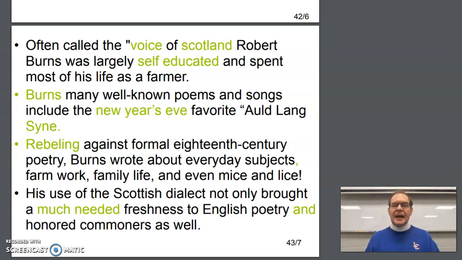His use of the Scottish dialect not only brought a much-needed freshness, hyphenate much needed right there, to English poetry. Now we have the wrong second half of a correlative conjunction. A correlative conjunction is a two-part conjunction like either, or, neither, nor, not only, but also, both, and. One occurs in one part of the sentence, you have a few more words, and then the second part occurs later on. So not only should be, but also. Scottish dialect not only brought a much needed freshness to English poetry, but also honored commoners as well.